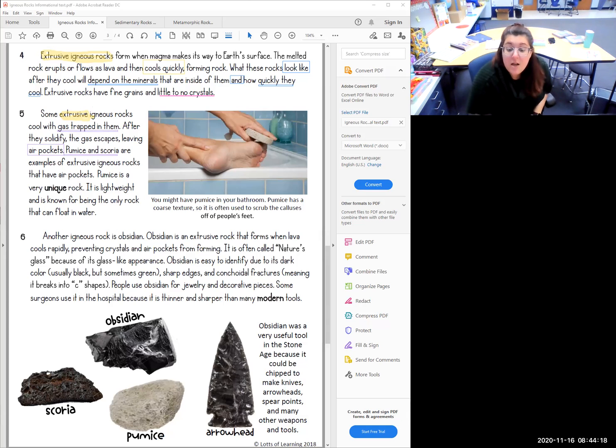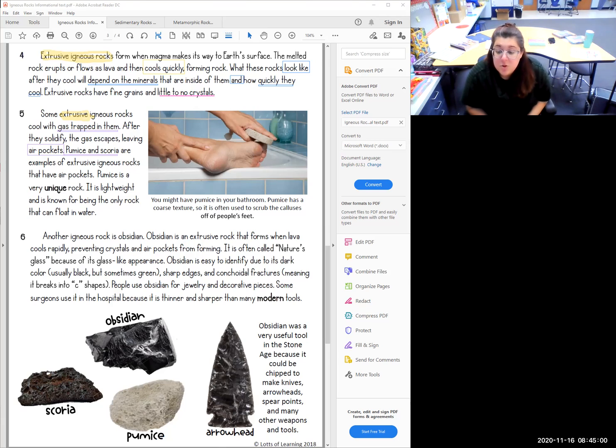Paragraph 6. Another igneous rock is obsidian. Obsidian is an extrusive rock that forms when lava cools rapidly, preventing crystals and air pockets from forming. It is often called nature's glass because of its glass-like appearance. Obsidian is easy to identify due to its dark color, usually black but sometimes green. Sharp edges and conchoidal fractures, meaning it breaks into C shapes.